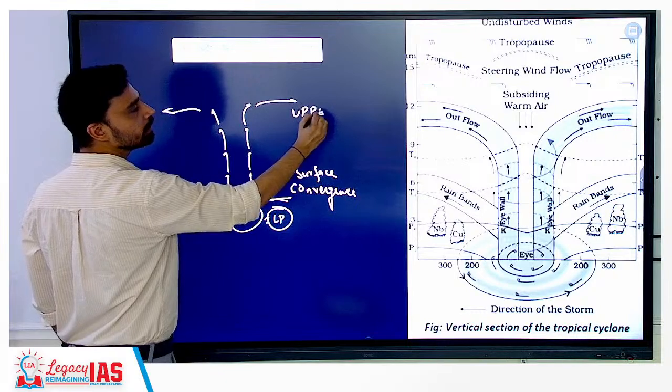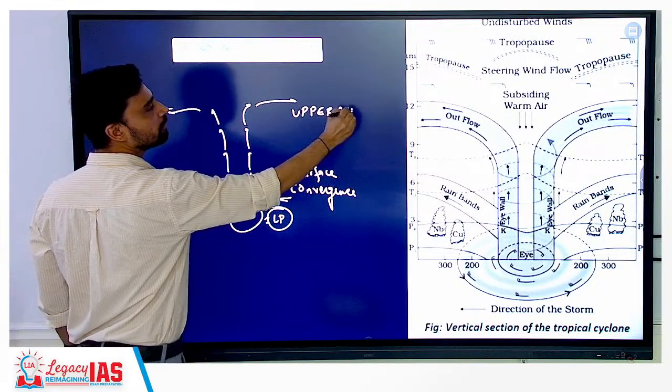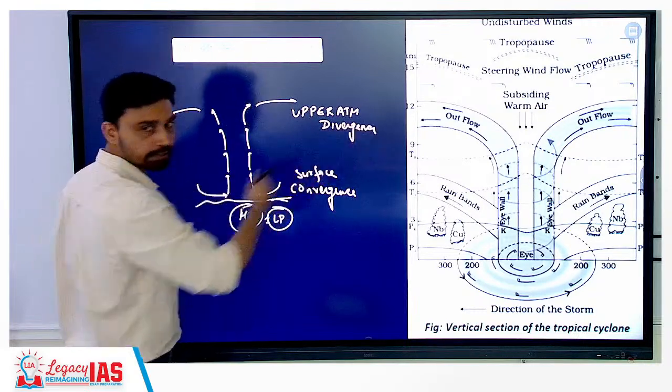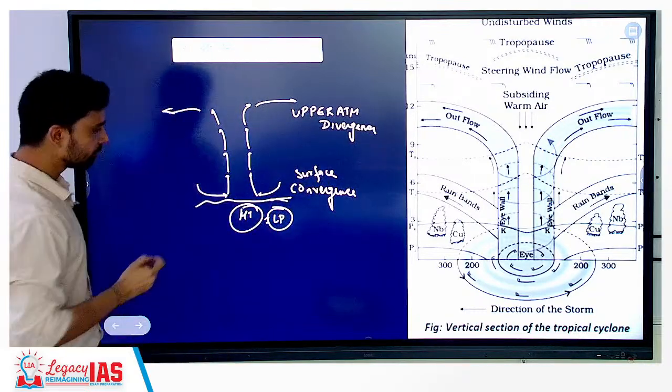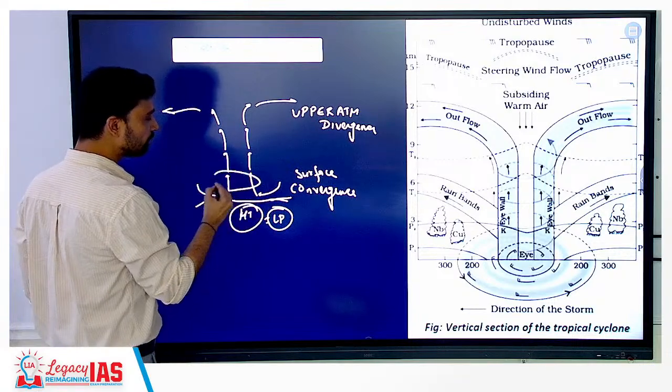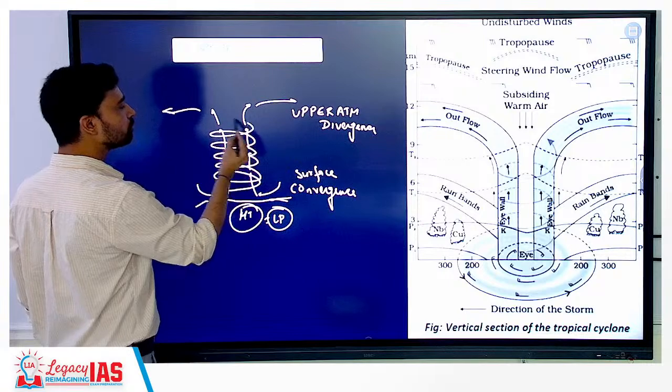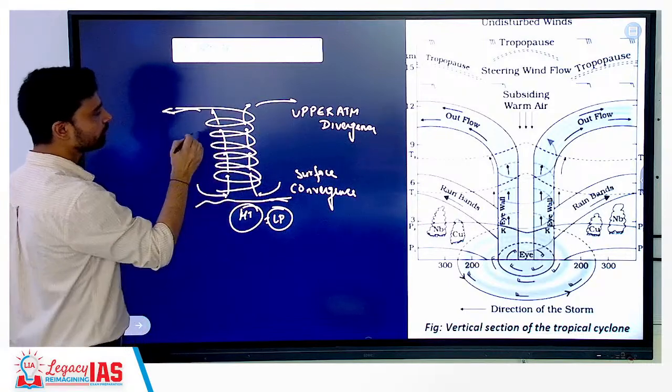What is the other condition required? If you remember, in the upper atmosphere we need divergence. Surface level convergence, upper atmosphere divergence. And because of Coriolis force, what is happening? Air is rotating. As air rotates, it also becomes warm, and it rises up like this. Here what do you have?